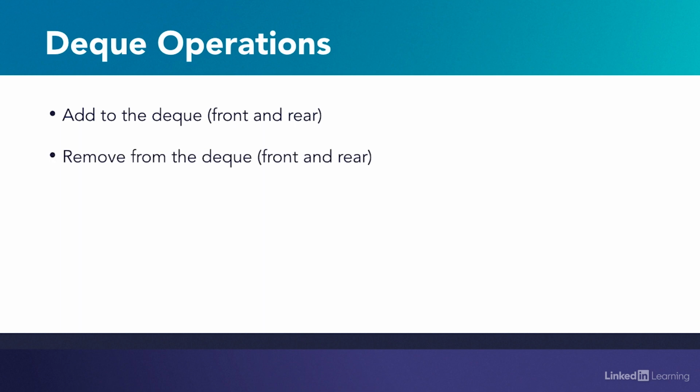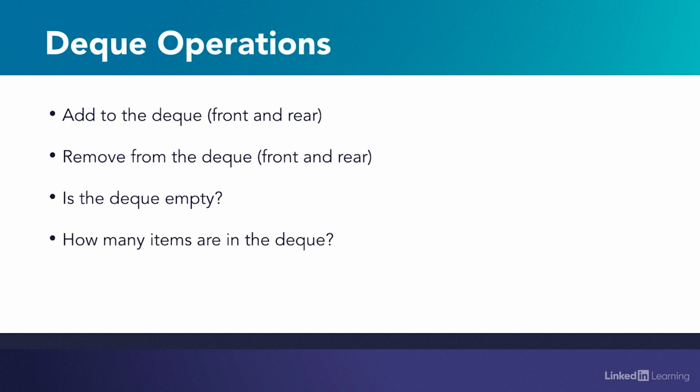Because we can add and remove items on both sides of a deque, we need to use method names that specify which end of the deque the operation is happening on. So, we'll use add front and add rear, and remove front and remove rear to make that distinction. We may also want to know whether or not the deque is empty, how many items are in it, or which item is at either end. And we'll create a method for each of those capabilities later on.